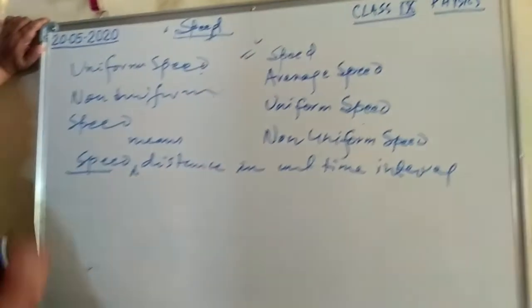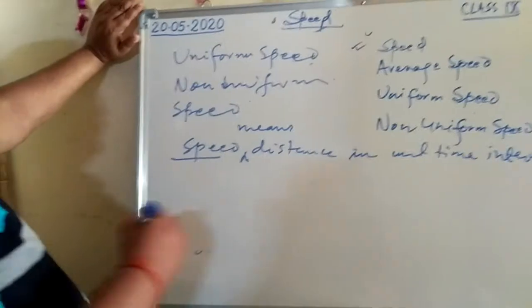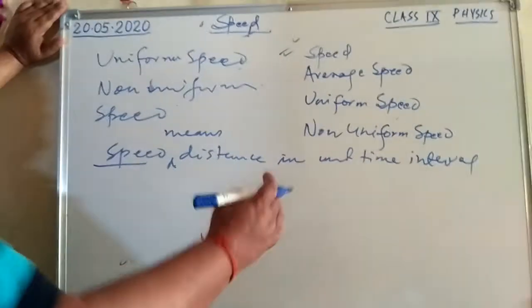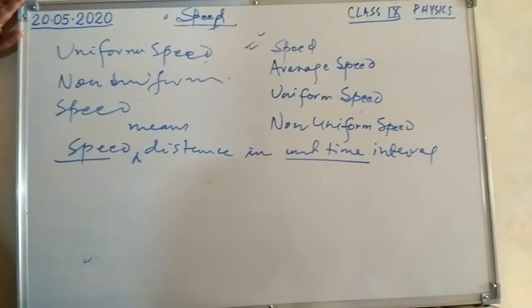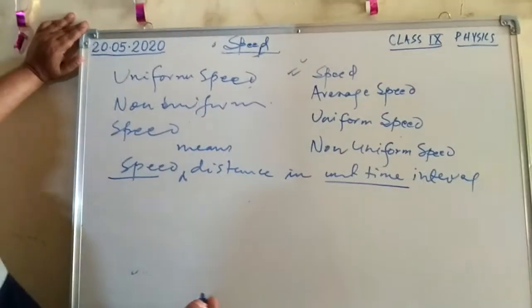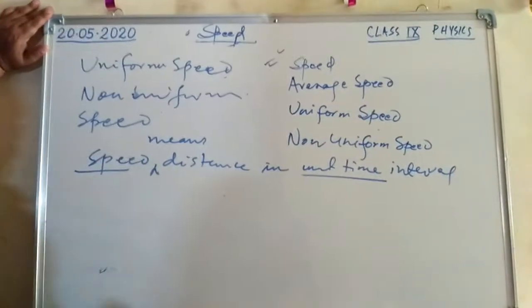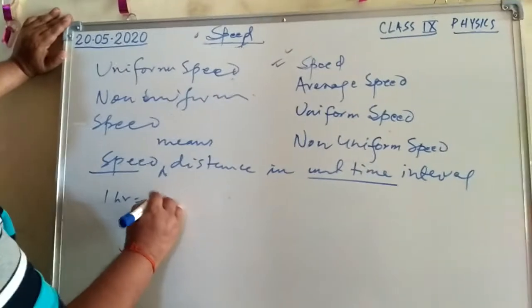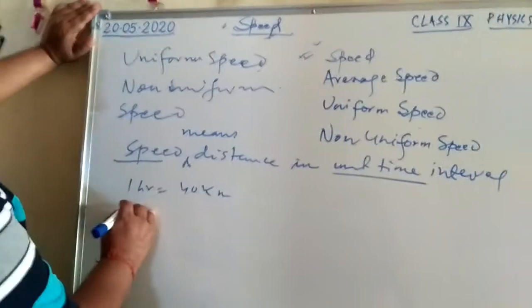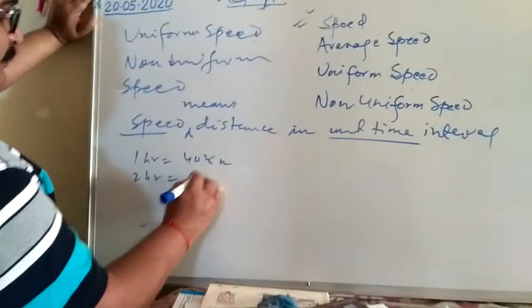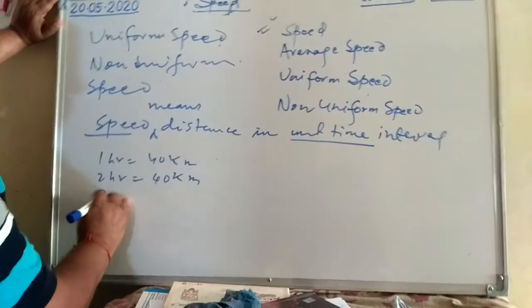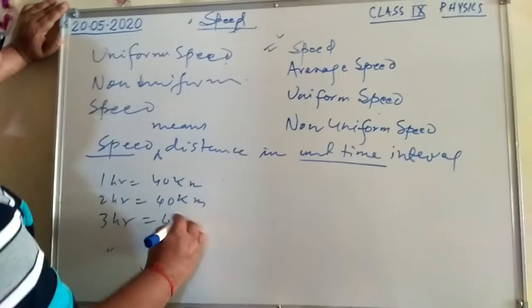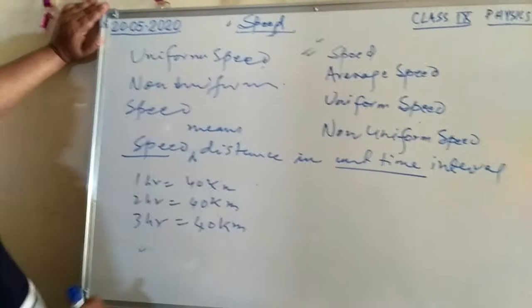But a body that moves a longer distance and in every unit time interval travels equal distances, like in the first hour it travels 40 kilometers, in the second hour it again travels 40 kilometers, in the third hour it again travels 40 kilometers.